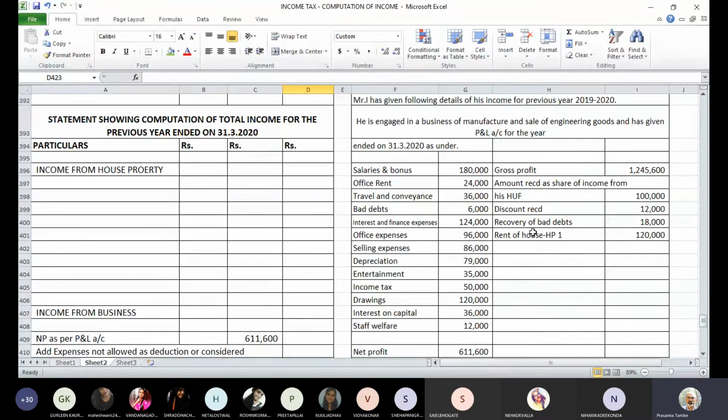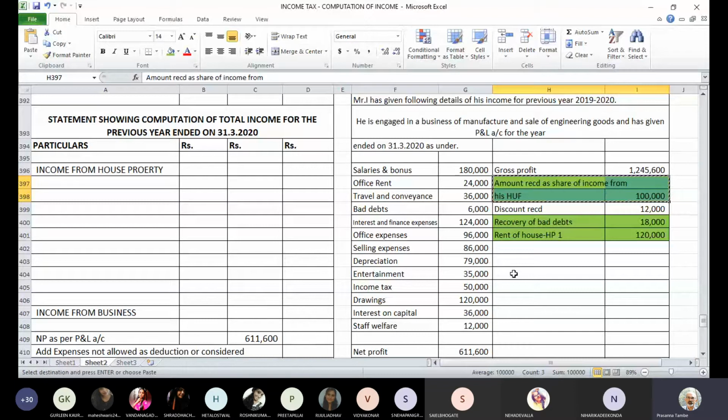As I said, this amount received as share of income from HUF is not liable for tax. So we'll have to reduce this. Okay. Discount received is a business receipt, so no adjustment is required. Rent of a house property is also considered separately, so we have to reduce this. And recovery of bad debts, what did we discuss? This will not be taxable. Okay. So these are the three items that we have to reduce.